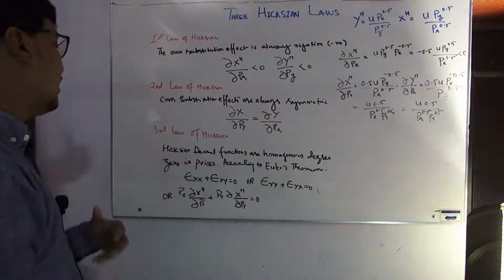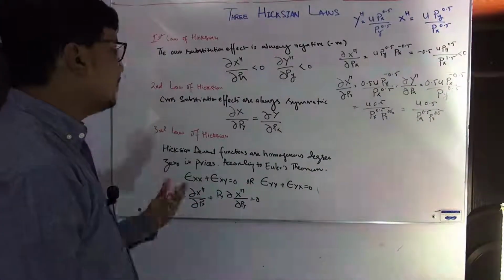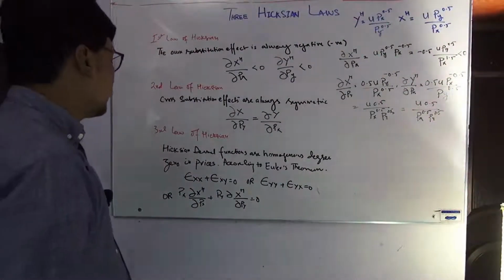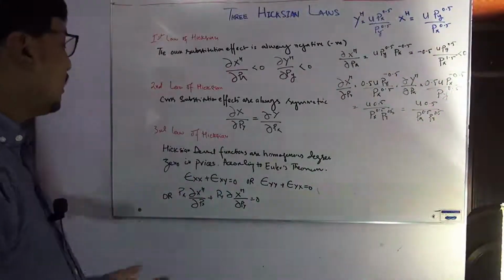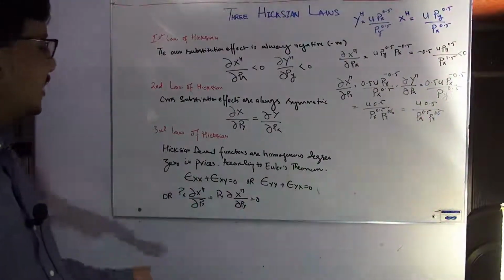The third law is a little bit different, and we have to think about it. The third law can be written in three different forms for the two-good case. Number one, we may write the third law in the form of the elasticity, first of all, in the demand curve.